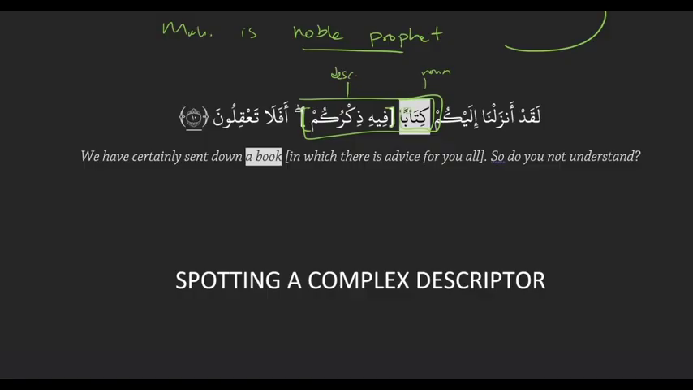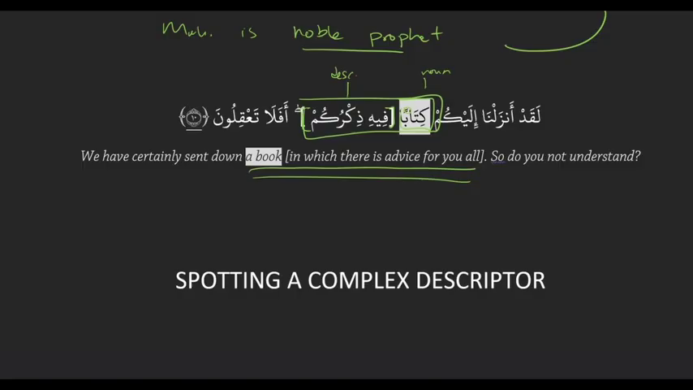And so it's translated as, we have certainly sent down, and then what have we sent down? A book in which there is advice for you all. So the entire thing is what we sent down, so the entire thing is the receiver. Inside the receiver, we have a complex descriptive fragment. Is that clear? So it's like any other fragment. It'll play before is, after is, doer, receiver.